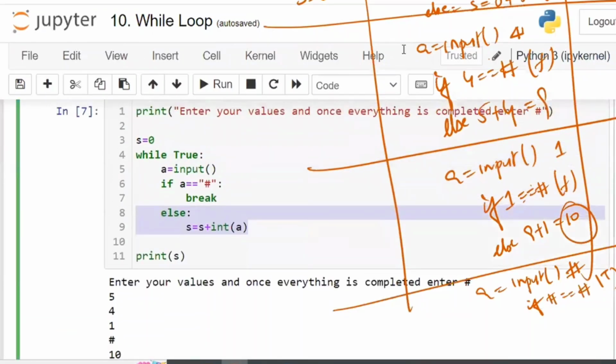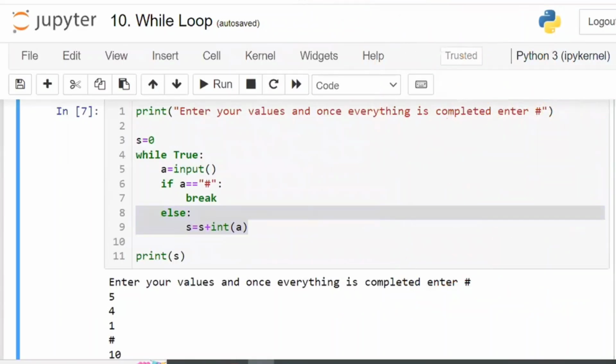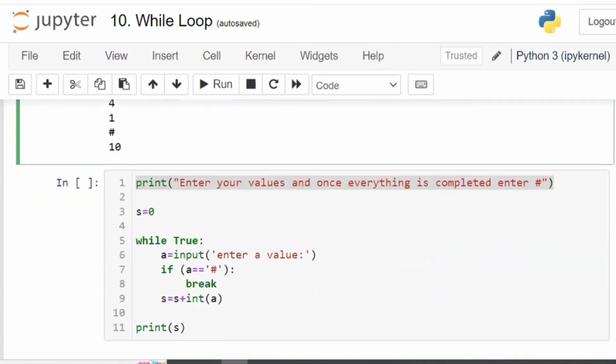First, you are starting with A is equal to input. After that, you are taking while True. After that, you are taking hash. This one has to be understood by the user. So you are writing print for that one. You have not decided this one after this one; first you decided this one, later you decided this one. But this one has to be printed first. So that one you are writing print, so that the user will understand: okay, once every value is entered, after that I have to enter the hash, once everything is completed. Right? Is that clear, guys?